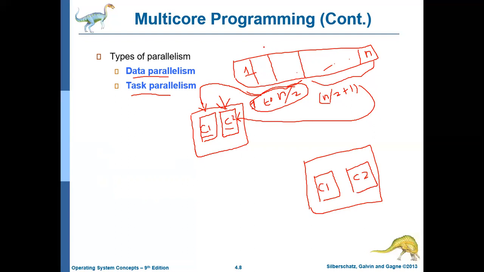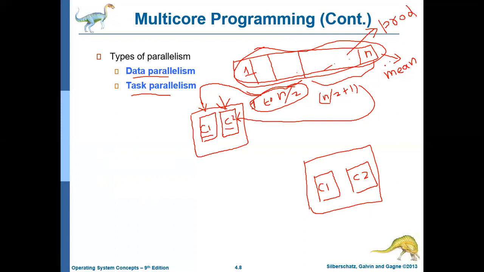Say first you want to take the average of all these n elements. That is one statistical operation. You want to take the mean or average of all these n elements. Okay, that is one task. And let us assume that you want to perform another task. That is, you want to multiply all these n contents, you want a product of all these n contents. This is another task you want to perform. These are the two tasks which you want to perform.